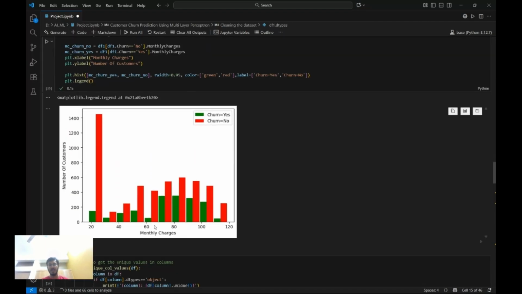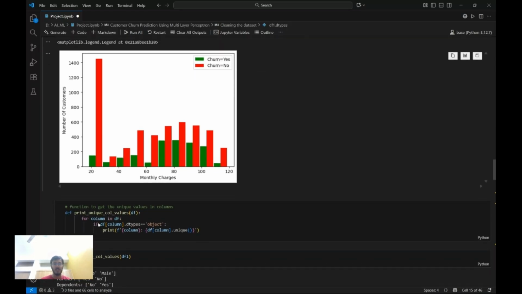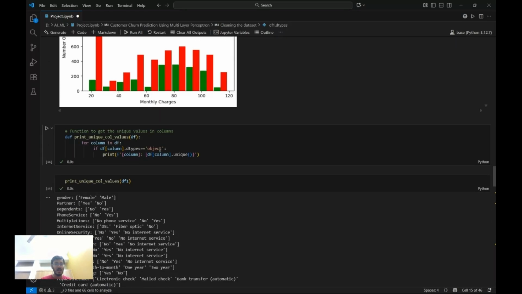Then this is on the basis of monthly charges. In tenure we could see a clear trend, but in monthly charges there wasn't a clear trend, to be very honest. But we saw that where the cost was lower, there was a very small churn rate, which is a good thing. It means in the economic part of it, the customer churn rate is very low, which is a good thing.